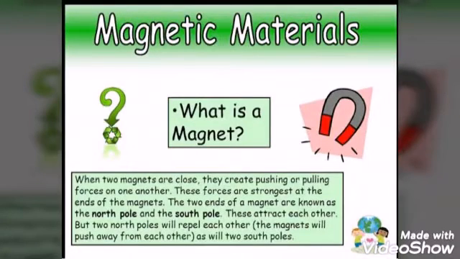Hello friends, today I am going to explain you about the topic magnetic materials. Before going to magnetic materials, first we must know what is a magnet.